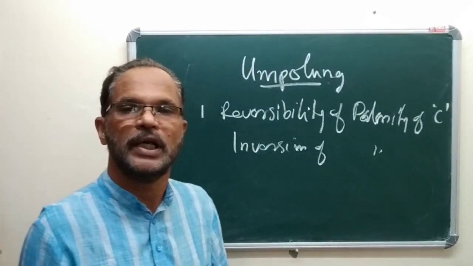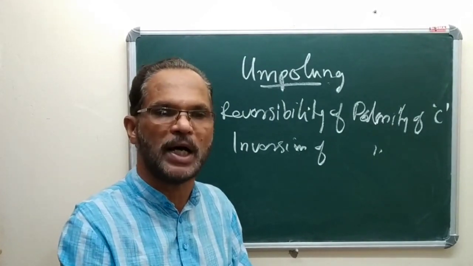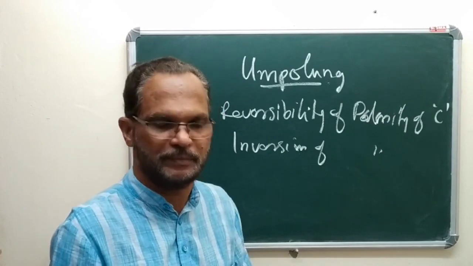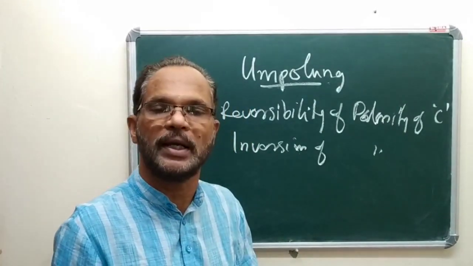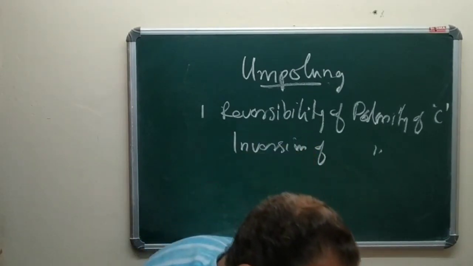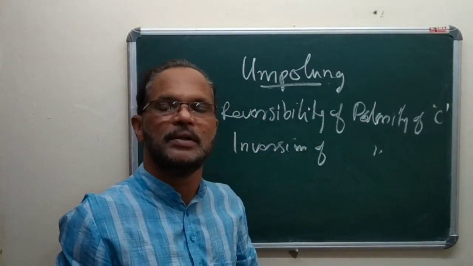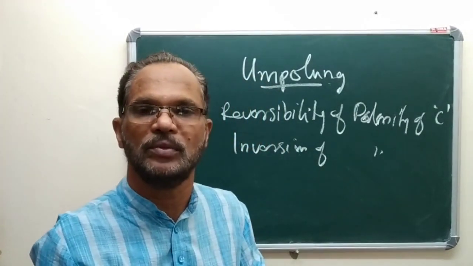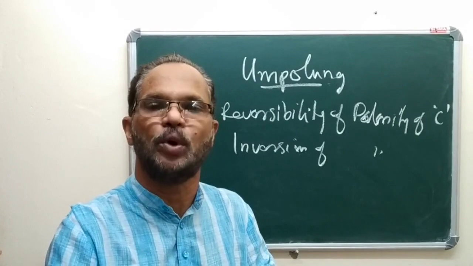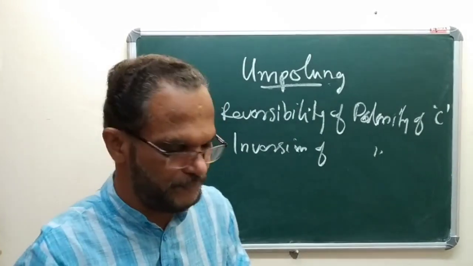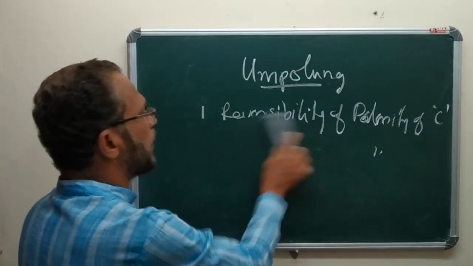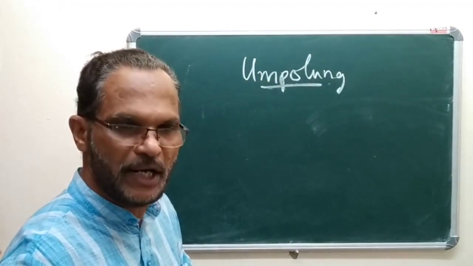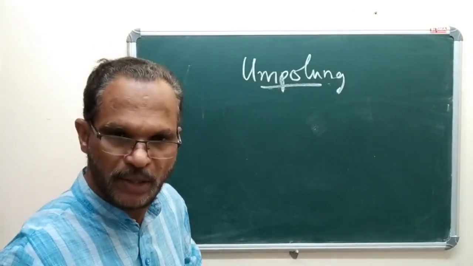That is, it is possible to change the polarity of a carbon atom from a definitive polarity into another by suitable chemical reaction. That is, it is possible to change the polarity of a carbon atom from a definitive polarity into another one. Say, for example, consider this. For instance, consider this reaction.